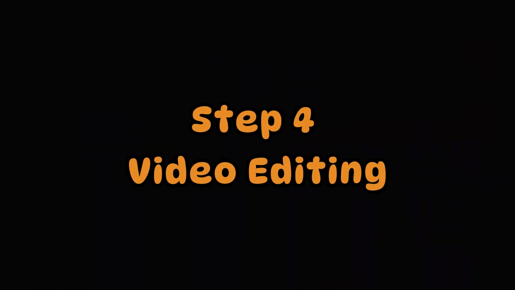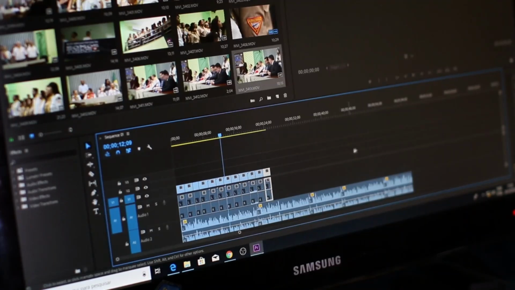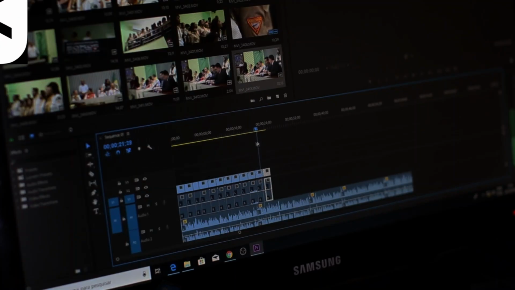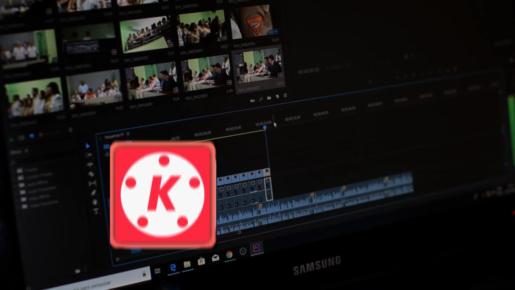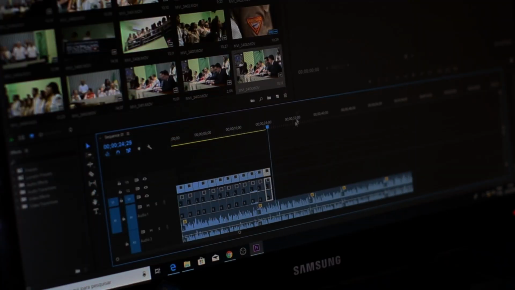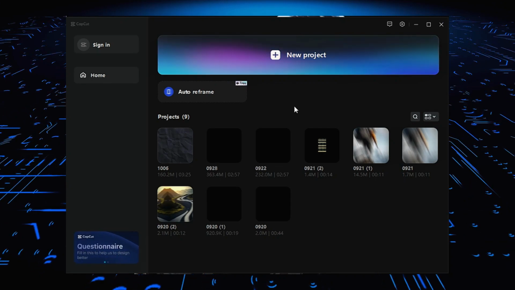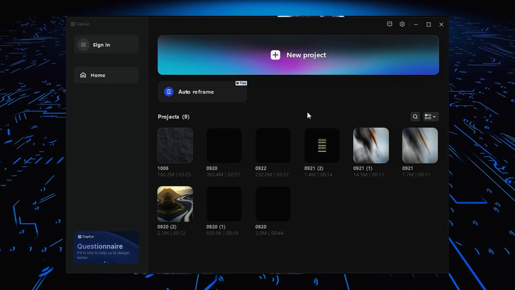Perfect. Now click the download button and the voiceover will be downloaded into your device. Step 4. Video editing. Now to edit our video, I will use CapCut, which is a free-to-use video editing software. You can use any video editing software that you have on your mobile or PC, as all the steps will be the same. Open your favorite video editing software and click on Create New Project.